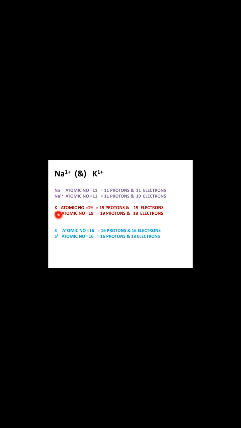What about potassium? Potassium atomic number 19. So it has 19 protons, 19 electrons. After it loses 1 electron, the number of protons will be 19. Number of electrons will be 18, one number lesser than normal.